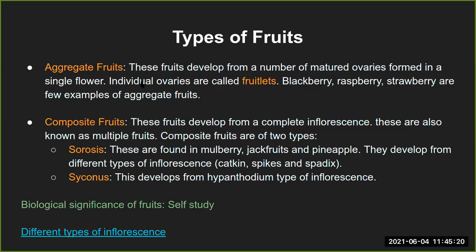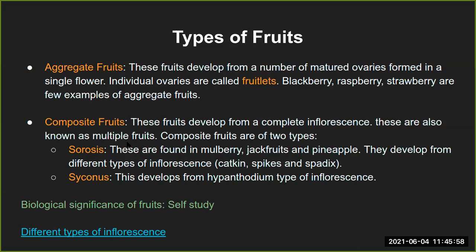I hope this is not so complicated to understand, so I'm going relatively faster here. Then the composite fruits. These fruits develop from a complete inflorescence. Complete inflorescence as in, you are aware of racemose or what is the other type of inflorescence? I forgot. Okay, whatever it is, I can't recollect the name as of now. So when the inflorescence, that is a bunch of flowers, the whole set of flowers, develops into a fruit type, they are also called multiple fruits.